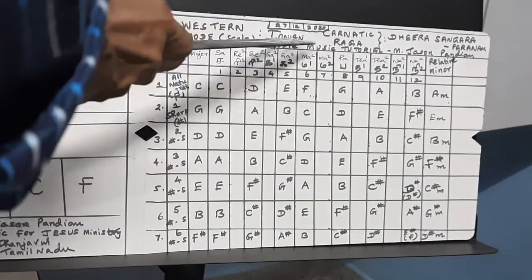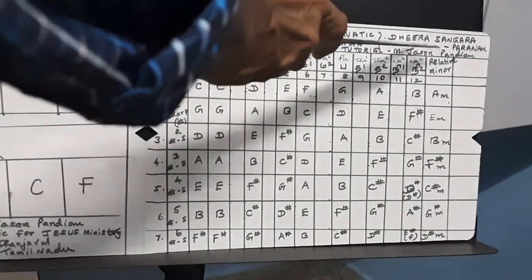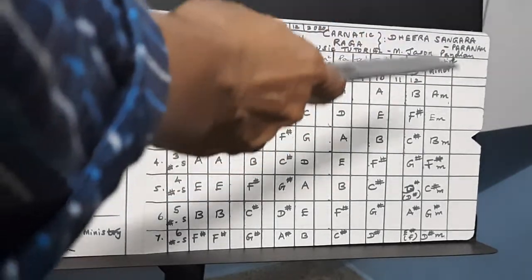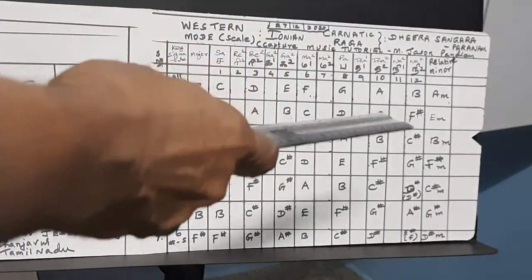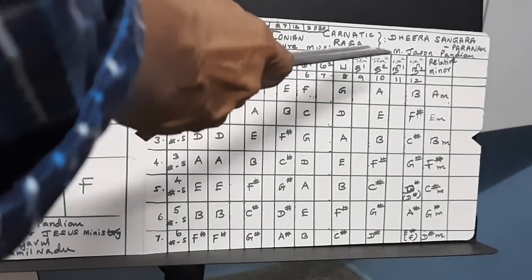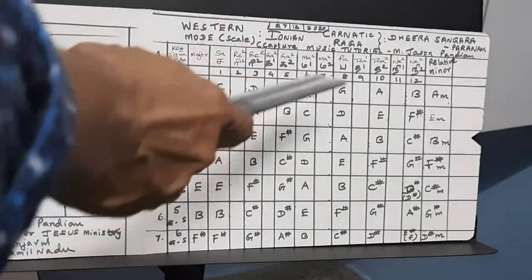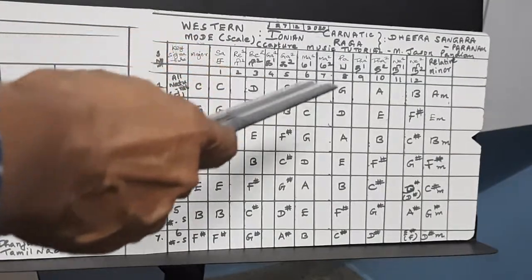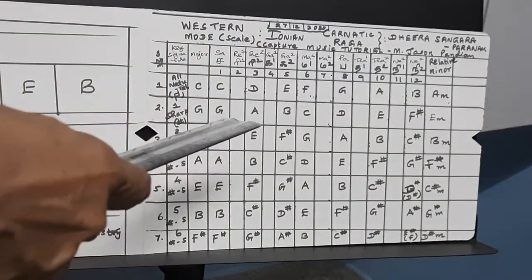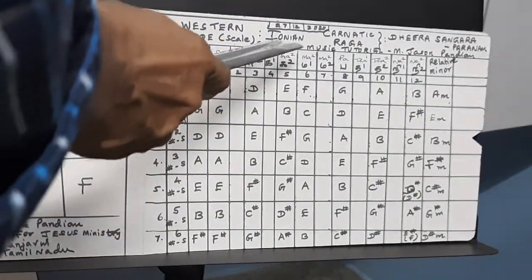The next corresponding raga is called Tira Sangarabanam. It is one of the 72 Thai ragas. Its serial number is 29. Totally there are 72 Carnatic Thai ragas. Today we are going to see the Ionian mode.